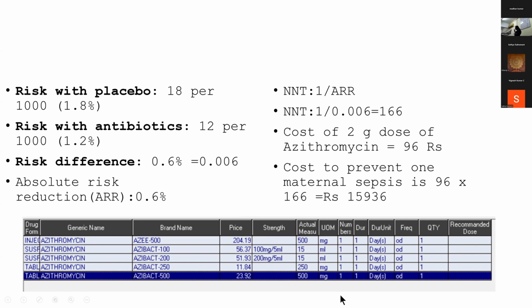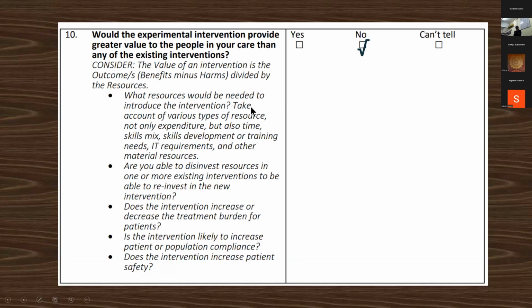The data for that was very low quality evidence. So that's the great harm. We shouldn't shoot ourselves in the foot by prescribing azithromycin and then developing azithromycin resistance later. So would the experimental intervention provide greater value? It's a single dose of azithromycin. Would it provide greater value to the people in your care?